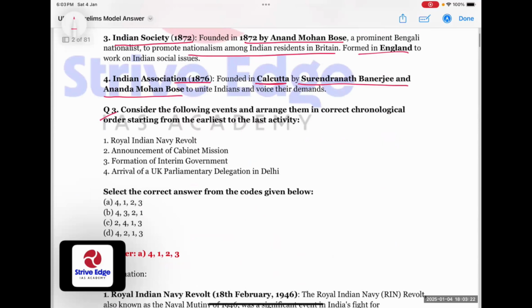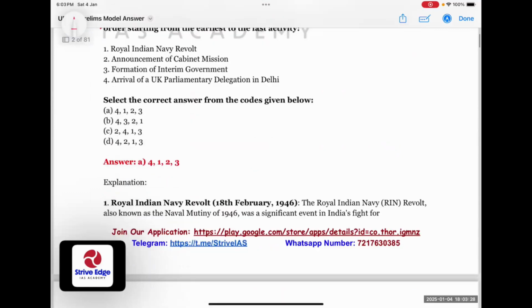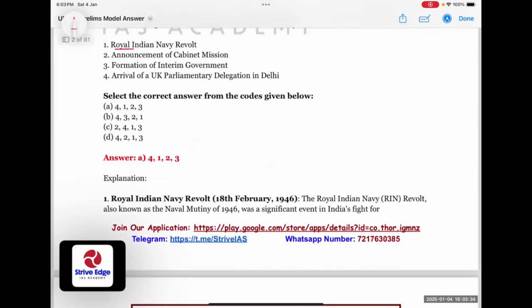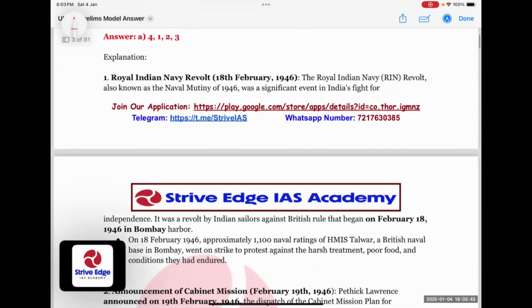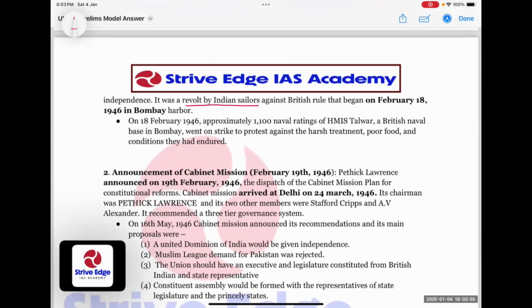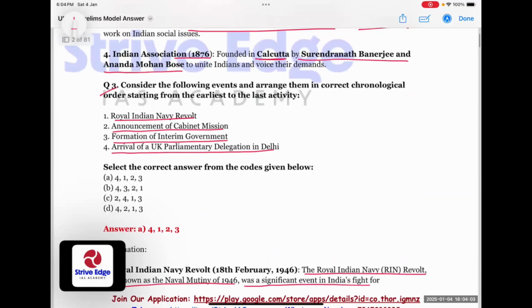Consider the following events and arrange them in correct chronological order, starting from the earliest to the last activity. So, our organization, the Royal Indian Navy Revolt, announcement of Cabinet Mission, formation of interim government, arrival of UK parliamentary delegation in Delhi. The Royal Indian Navy Revolt, also known as the Naval Mutiny of 1946, was a significant event in India's fight for independence. What did happen? It was a revolt by Indian sailors against British rule that began on 18 February 1946 in Bombay Harbor. So, this happened on 18 February 1946.